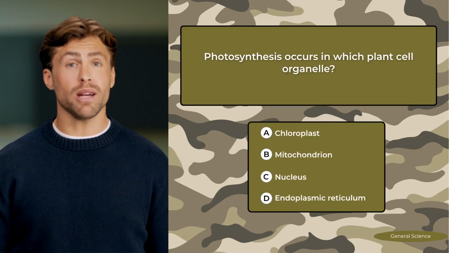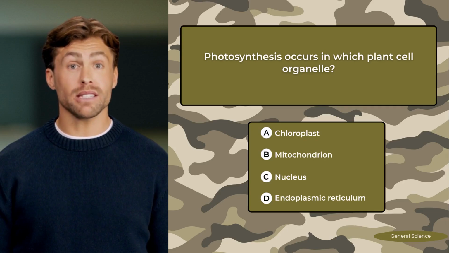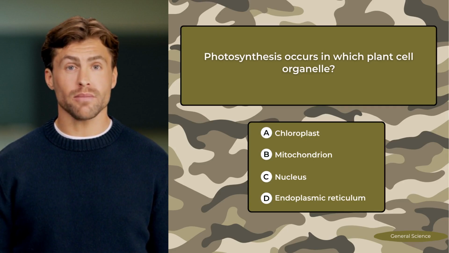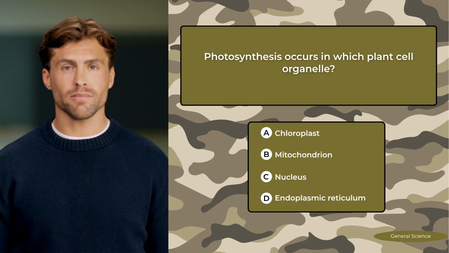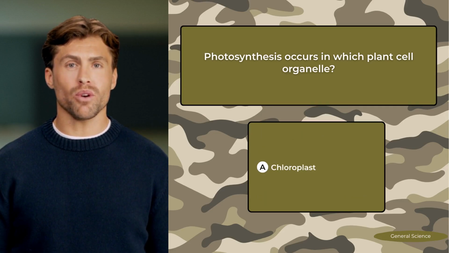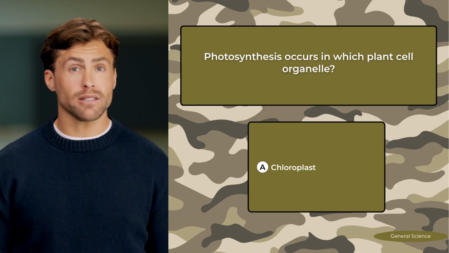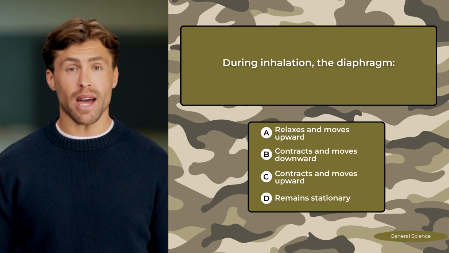Photosynthesis occurs in which plant cell organelle? A. Chloroplast. B. Mitochondrion. C. Nucleus. D. Endoplasmic reticulum. Correct answer. Chloroplast. During inhalation, the diaphragm A.